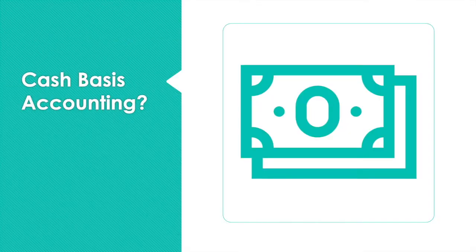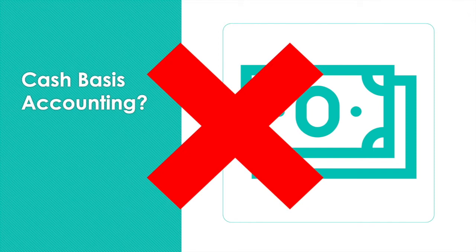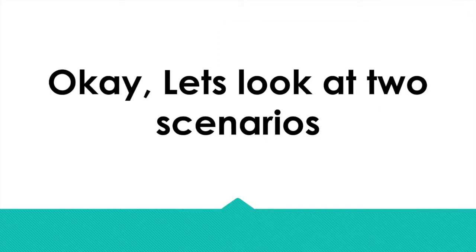Note that there is a second basis of accounting called the cash basis of accounting that records the revenue when cash is received, but cash basis of accounting is not acceptable according to the GAAP. Okay, let's look at two scenarios that use the revenue recognition principle.